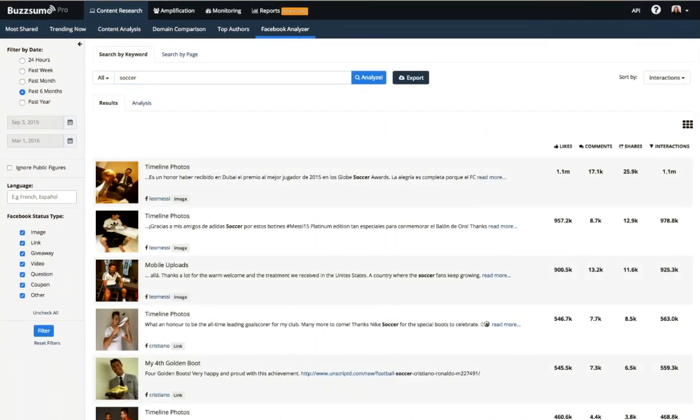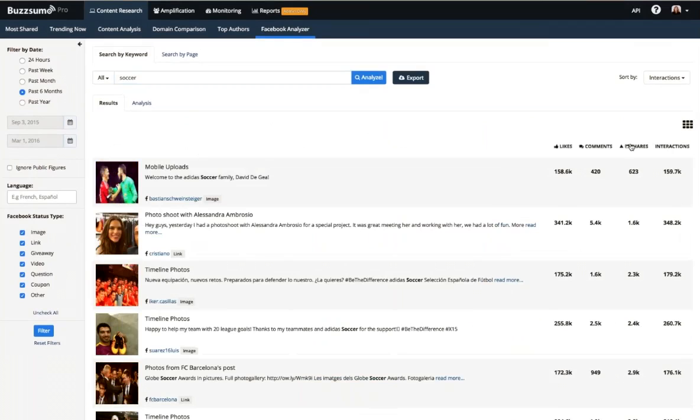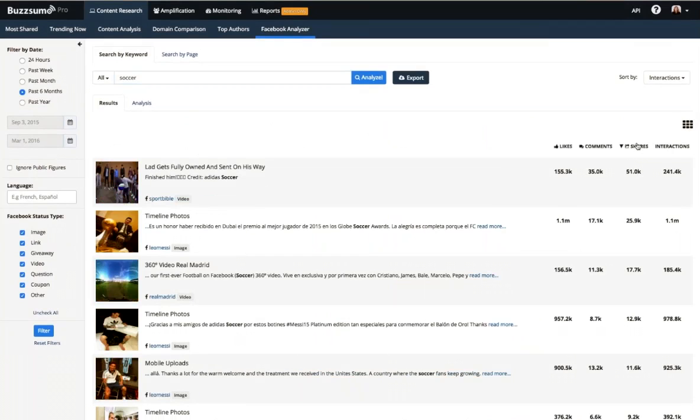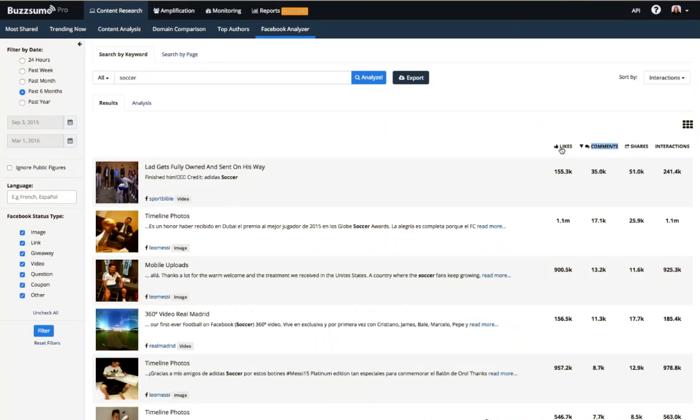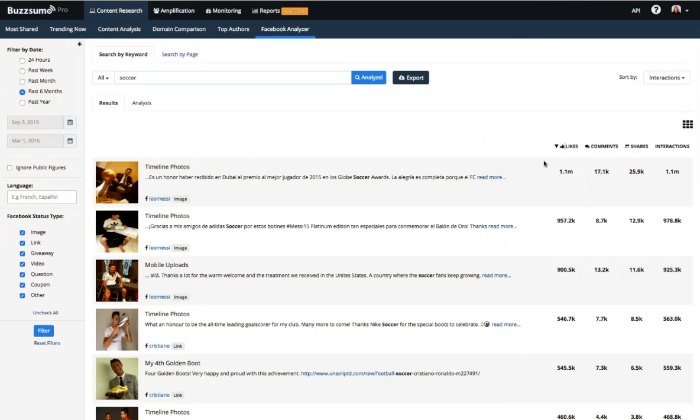If you'd prefer, you can look at these as a list view, and we give you the option to go back and forth between the metrics that are included here: shares, comments, and likes. So if you would just like to get a feel for the most liked content, the most commented on, or the most shared content, you can do that.